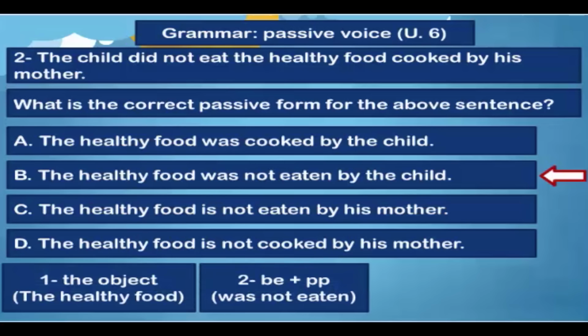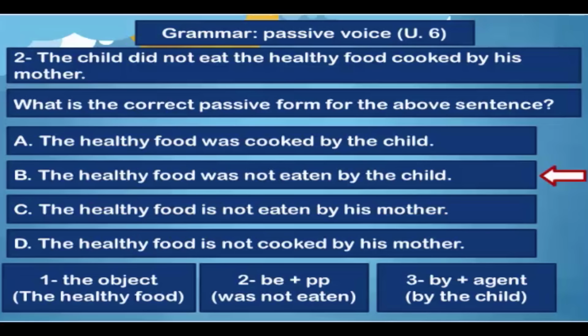And here you are, 3 steps to change a sentence from active into passive. Start with the object of the original sentence, which is the healthy food, and then the verb to be conjugated in the right tense, was, and then the past participle, and here it is in the negative form. So the whole verb phrase is was not eaten. And step number 3, you can end your sentence by using by plus agent. The agent is the real doer of the action, by the child.